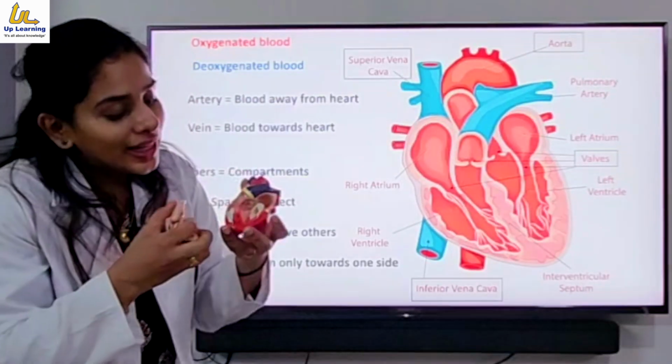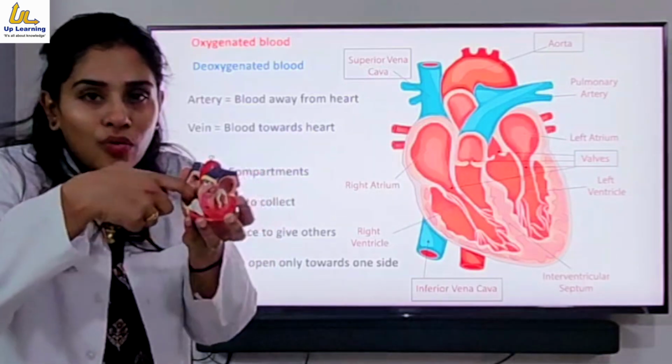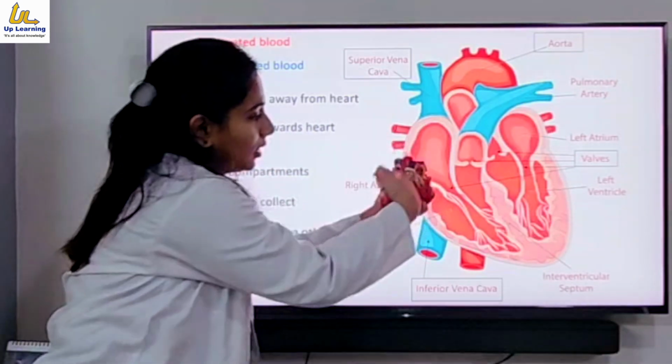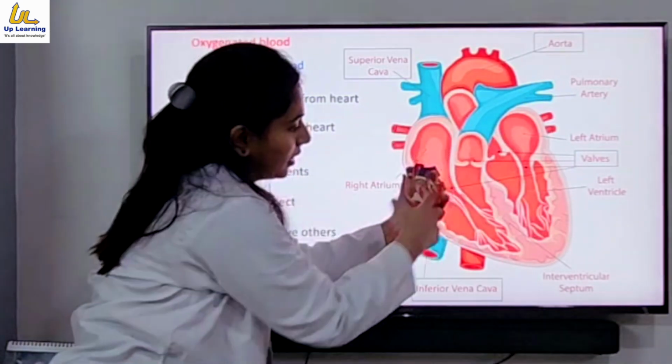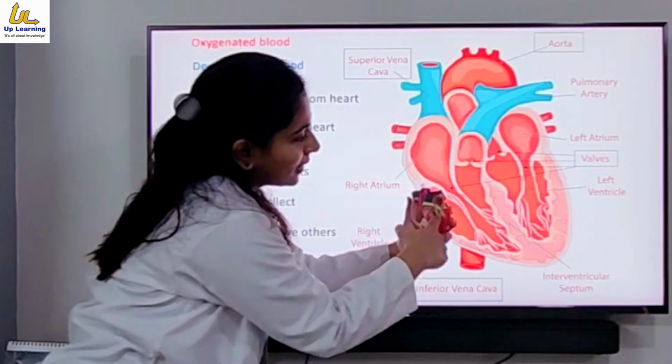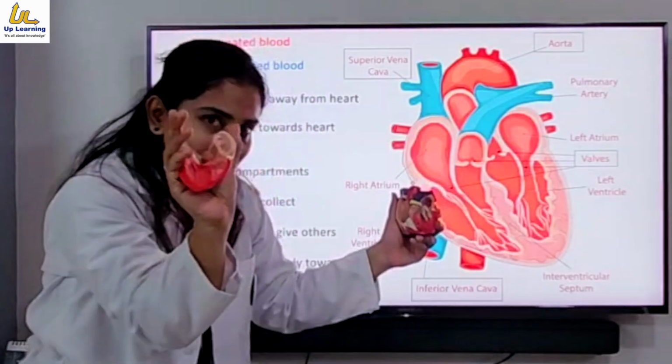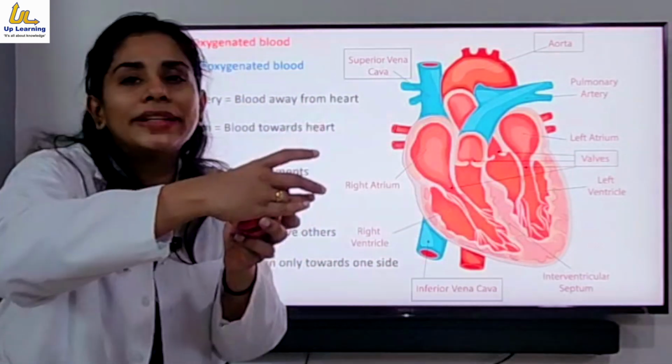Okay, so inside this heart, you will be seeing one. This is the one. This is second. The lower one is third. And this is fourth. And you can see this part is complementary to complete the chamber.